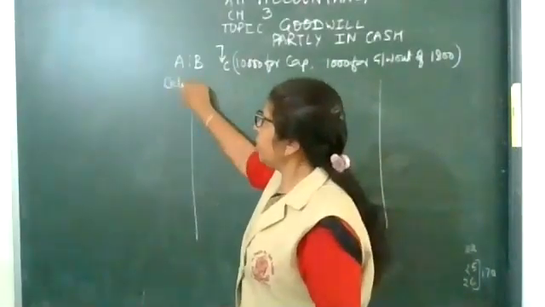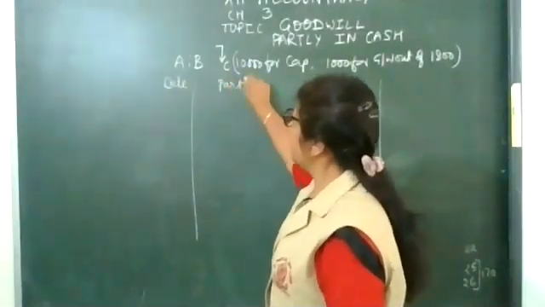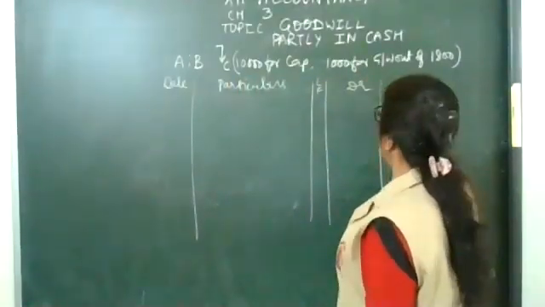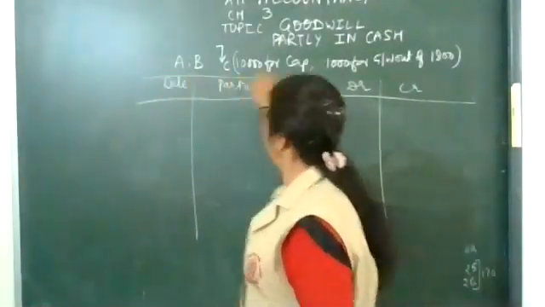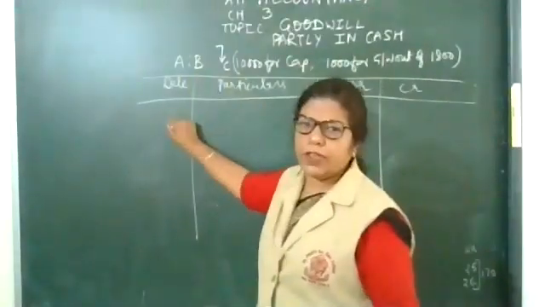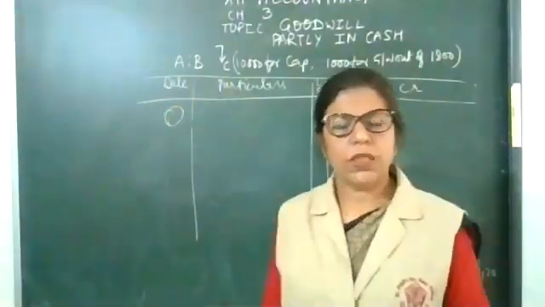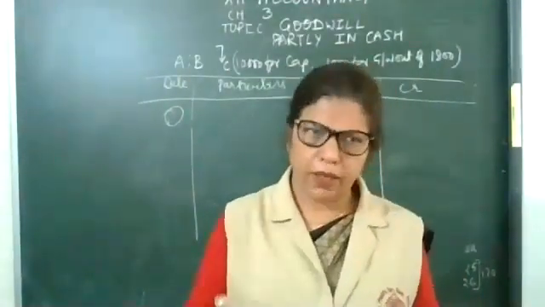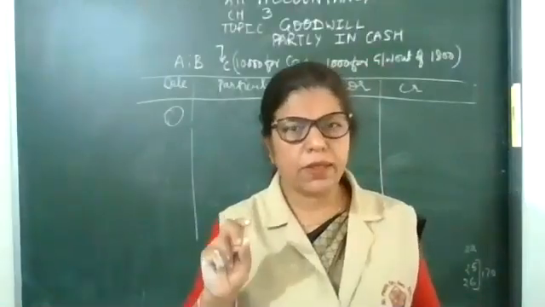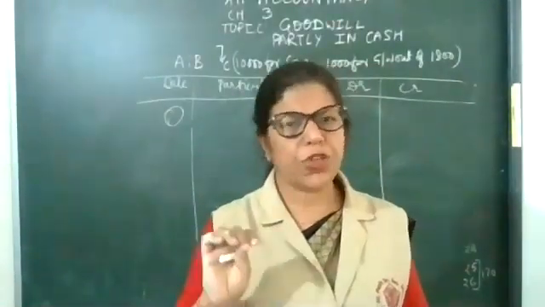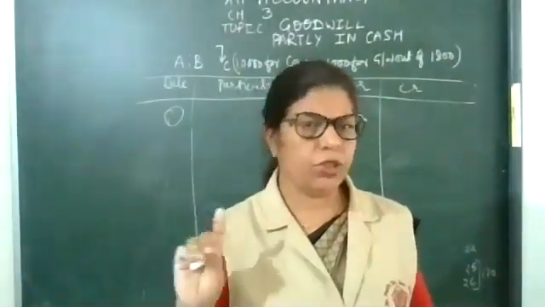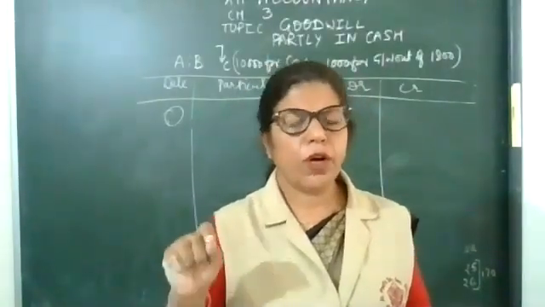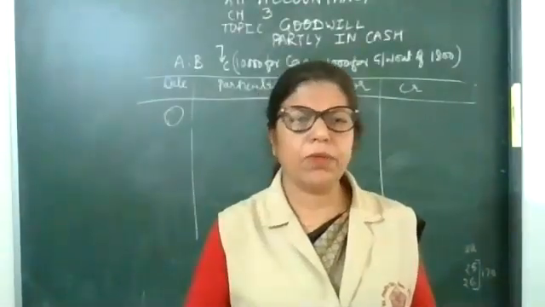Date, particulars, LF, debit amount, credit amount. Cash entries you can pass through cash account or bank account. But it is my suggestion to you, always try to pass the entry through bank account because it is comfortable, and also according to the Indian Income Tax Act.